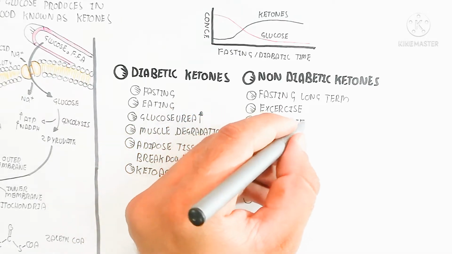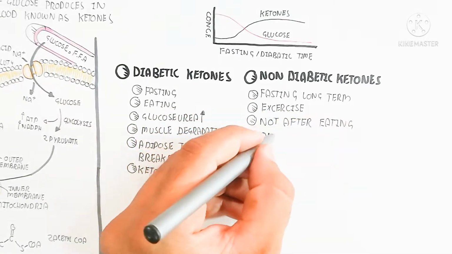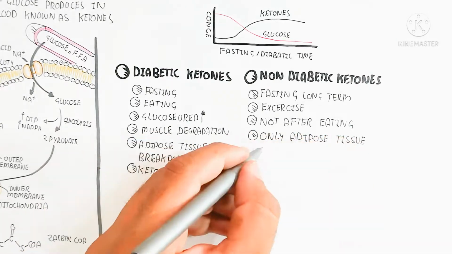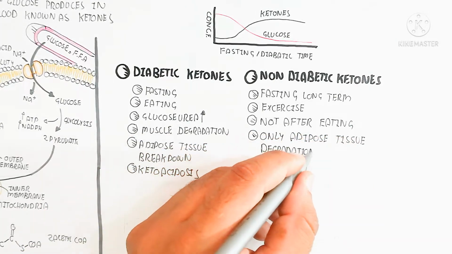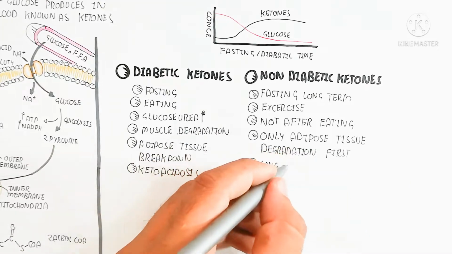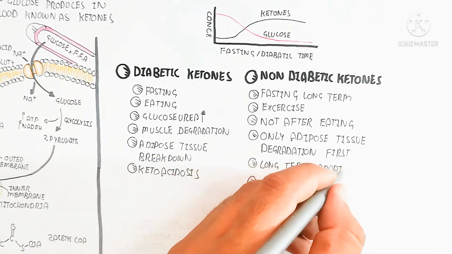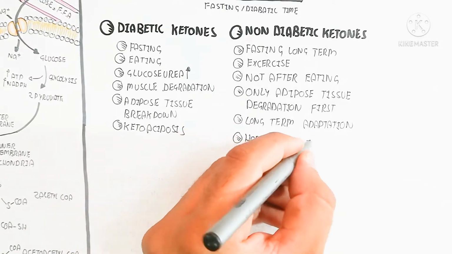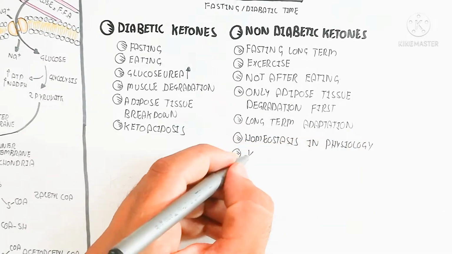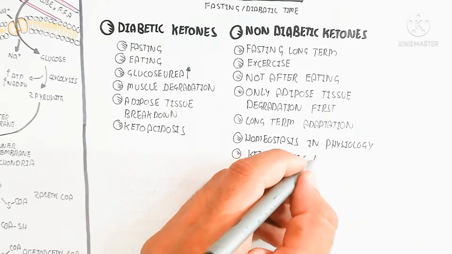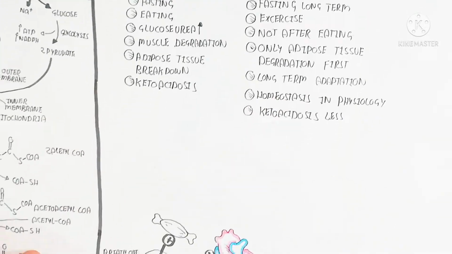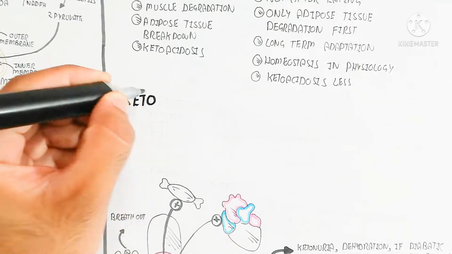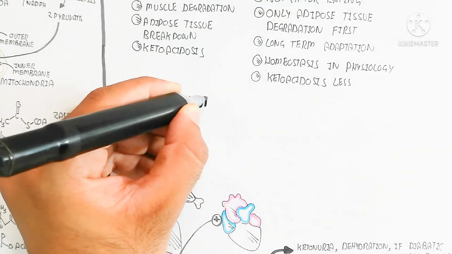While the non-diabetic ketones come from fasting and long-term exercise, not after eating, ketones will be produced, but in the case of a diabetic person, ketones are produced after eating also. In non-diabetic cases only adipose tissue degradation occurs first, with long-term adaptation and homeostasis in physiology, and ketoacidosis will be less compared to diabetic ketoacidosis. So this is the ketoacidosis mechanism.